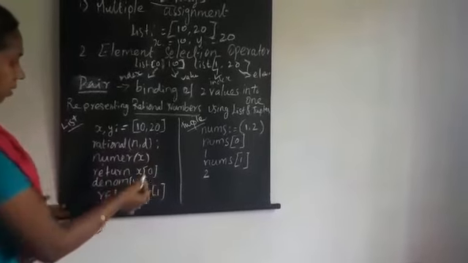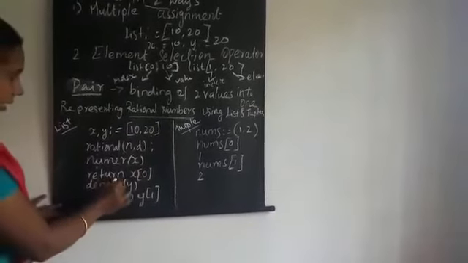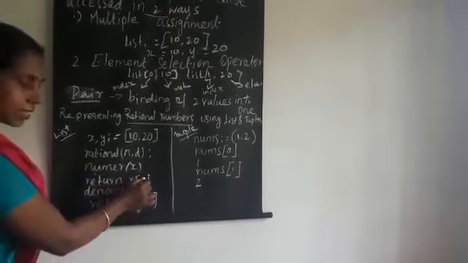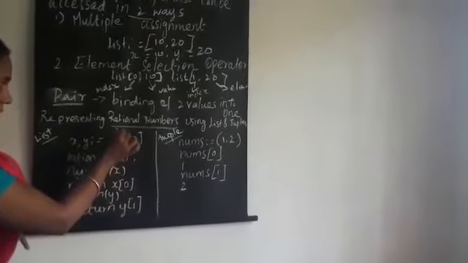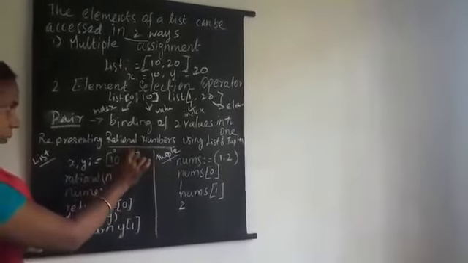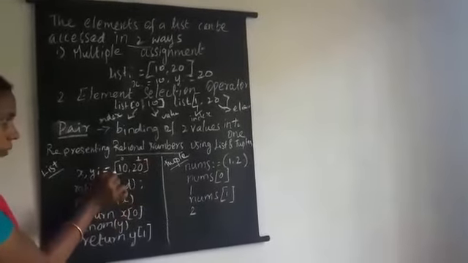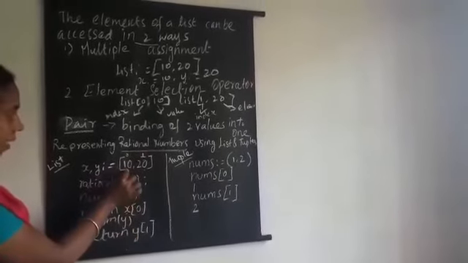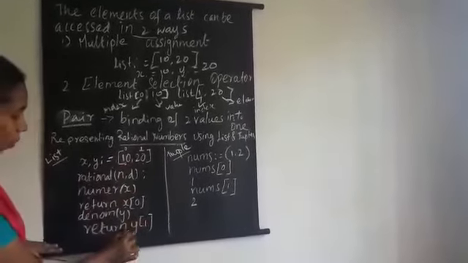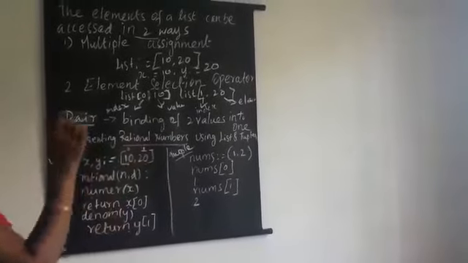Return x of 0. 0 is the index value, and 1 is the index value. What's the element of 0? 10. So the x value is assigned the element 10 and the y value is assigned the element 20.